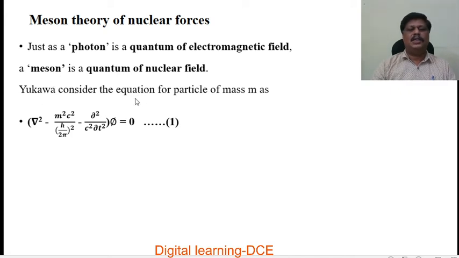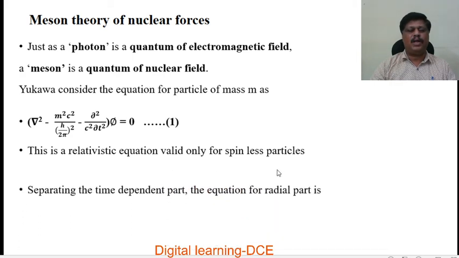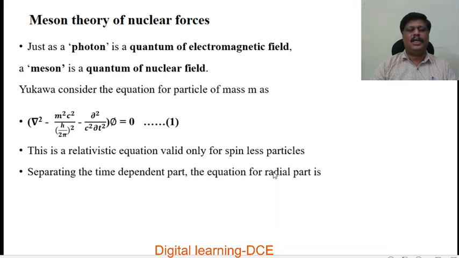Yukawa considered the equation for a particle of mass m as del square minus m square c square over h by 2 pi whole square minus 1 by c square del square by del t square into phi is equal to 0. This is a relativistic equation valid only for a spinless particle, because meson has no spin but it has a mass.